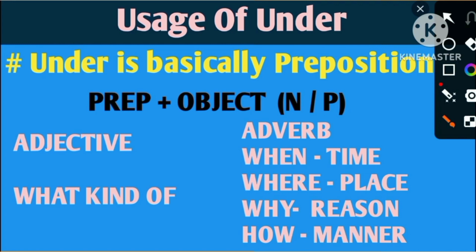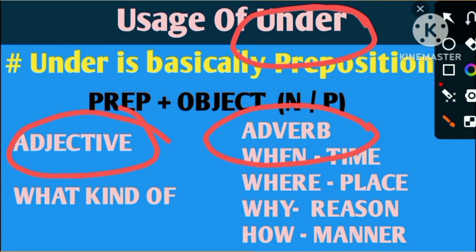The preposition under is used in different parts of speech, and whenever it is used as a preposition, it is also used with different meanings. That means sometimes it conveys a particular meaning, in other sentences it conveys other meanings. That is why we have to know the proper usage of under. It may be used as an adjective only, or it may be used as an adverb as well.